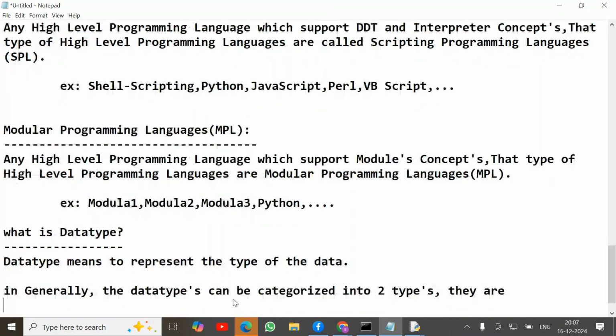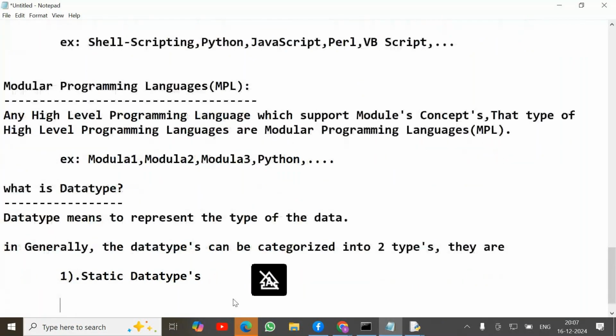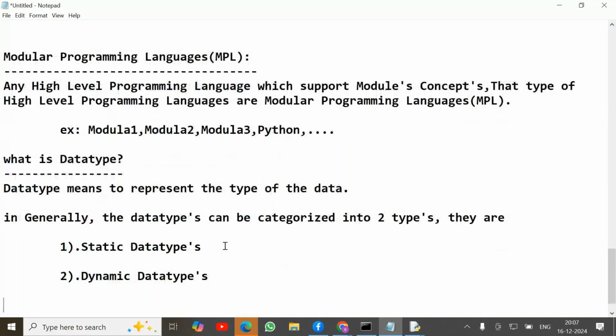The first one is static data types, and the second one is dynamic data types. Static data types we simply call SDT.